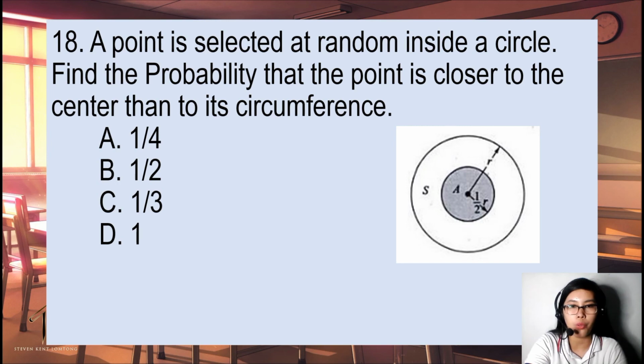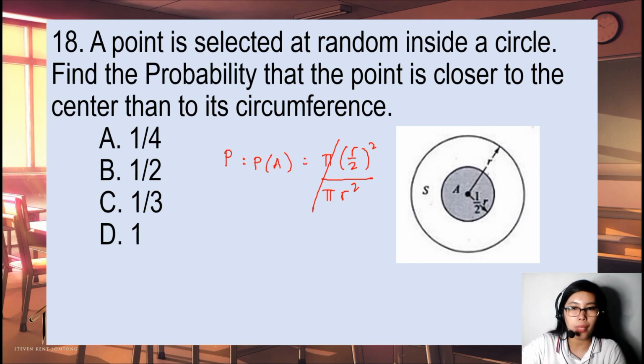So our probability is the ratio of areas, that's equal to pi times (R over 2) squared over pi R squared. Therefore, pi will be cancelled and we'll have R squared over 4, or that's equal to 1/4.